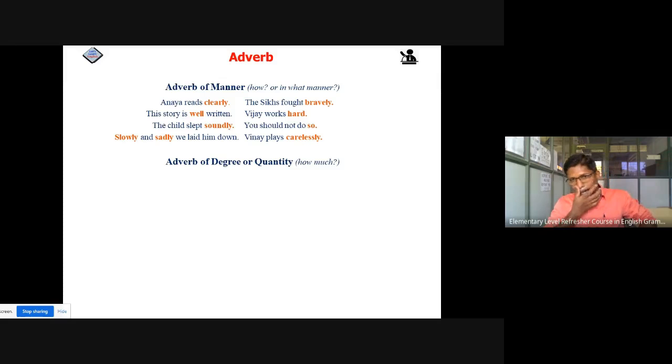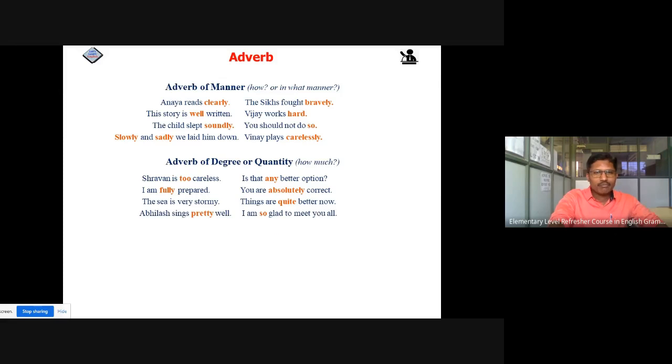Now friends, the next type of adverb is adverb of degree or adverb of quantity. That means how much. Sometimes adverbs denote how much, so these words are known as adverbs of degree or quantity. Let's have examples. Shravan is too careless. Is there any better option? I am fully prepared. You are absolutely correct. The sea is very stormy.